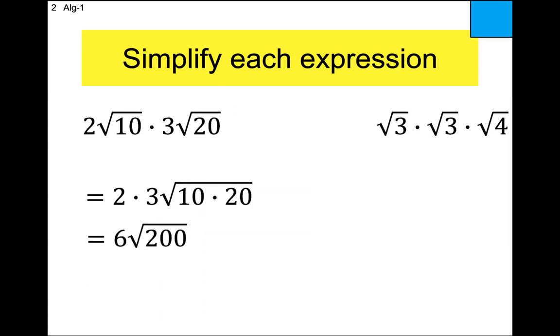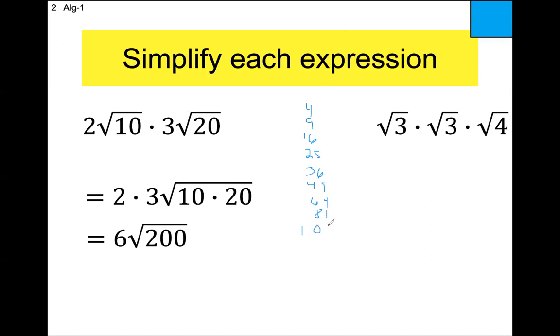Now, hopefully you're getting really good at the simplifying process. What we're asking you to do now is to look at 200 and figure out the perfect squares that go into 200. Obviously 4 goes into 200, but remember, we would like the largest one. So we've got 4, 9, 16, 25, 36, 49, 64, 81, and ding, ding, ding, 100.